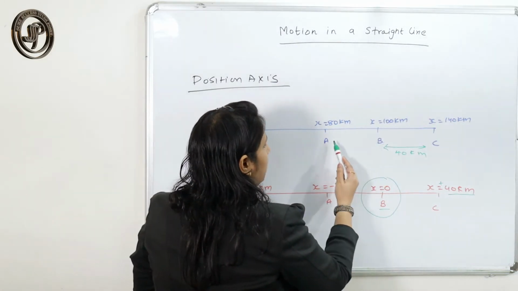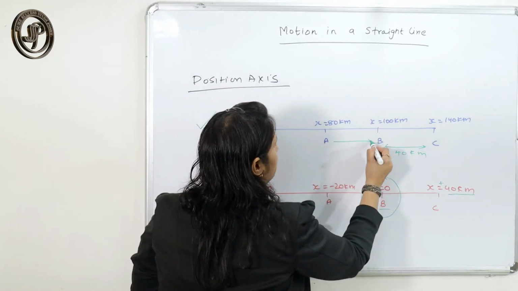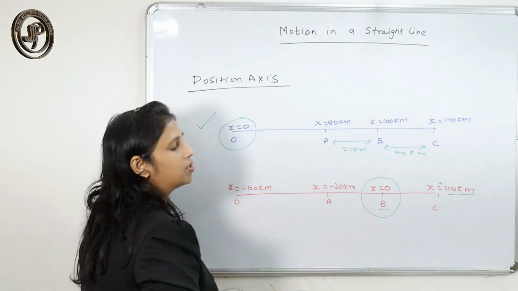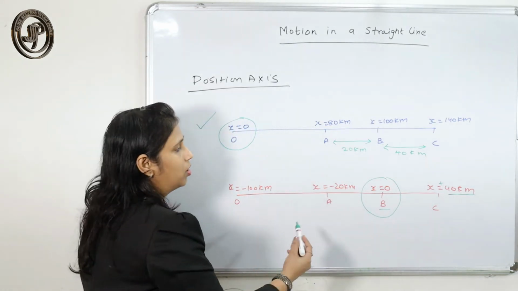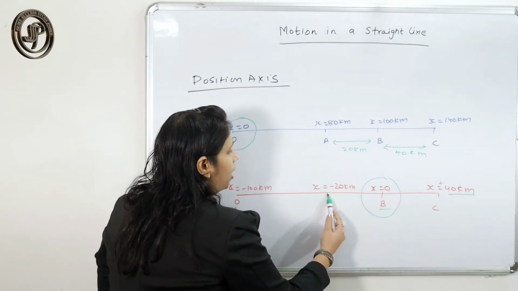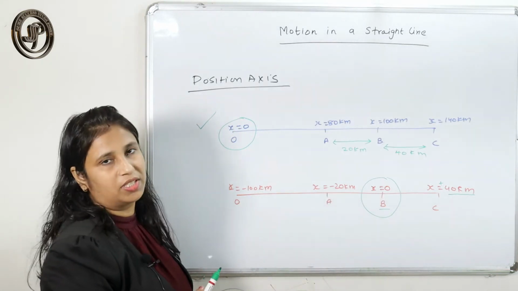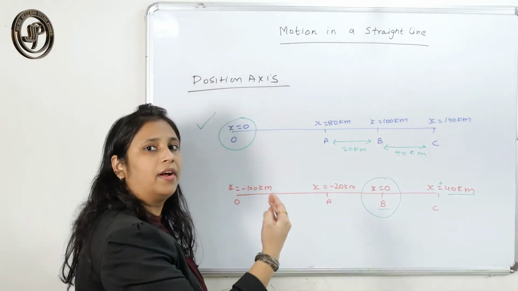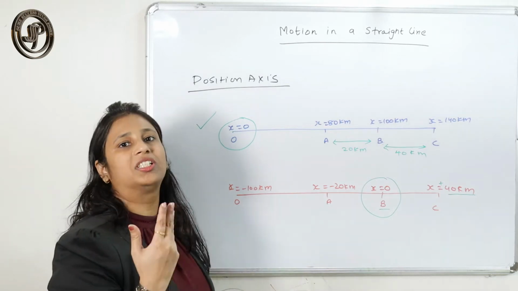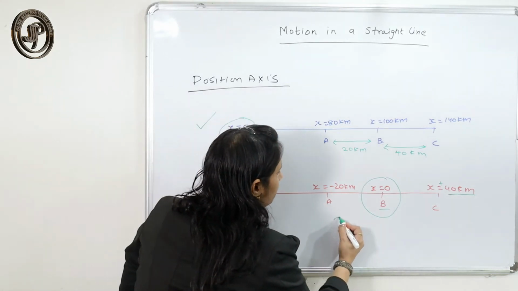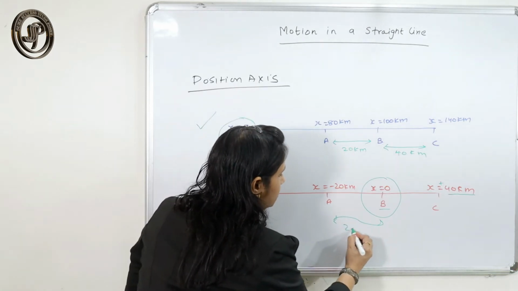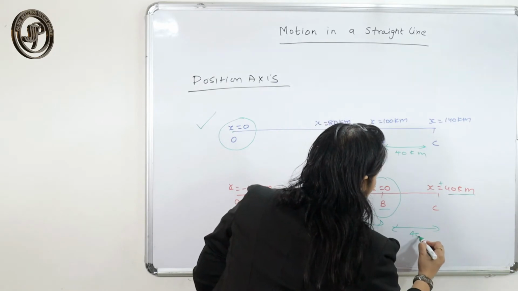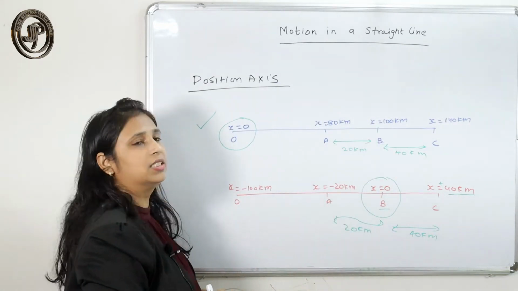And since the difference between A and C is 20 kilometer, here also the difference between A and B should be 20 kilometer. So if this is 20, I have to take this as minus 20, because all the distances that we measure on the left side of the origin, we take as negative. But what would be the magnitude of this distance? This distance is only 20 kilometer. This distance is what? 40 kilometer, and here also the distance remains the same.